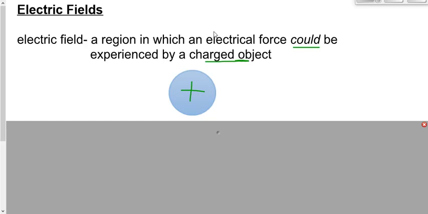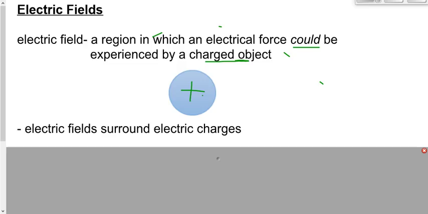Well, we describe it as a gravitational field, 9.81 meters per second squared, whether there's something there to experience it or not. That's what we're doing here. We're saying an electric field is that region in which you could experience an electric force all around this producer, but that you don't necessarily have to be experiencing a force, just that you would if you put something there to experience it. Does that make sense?